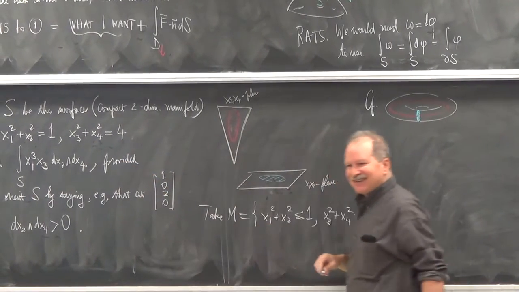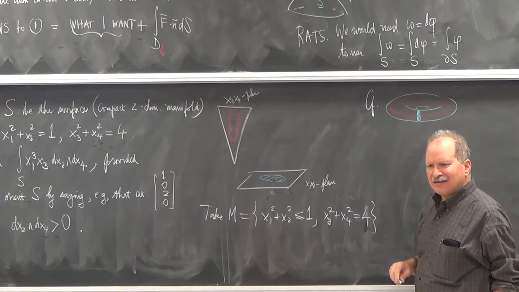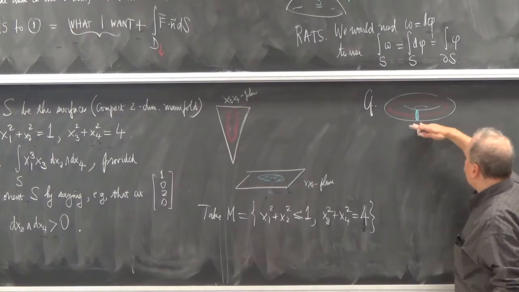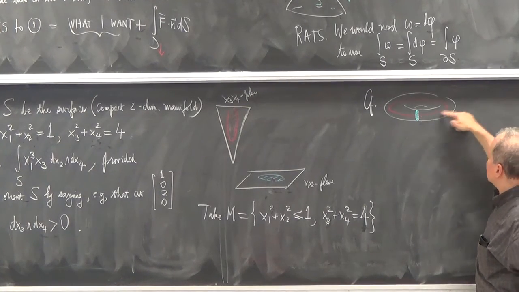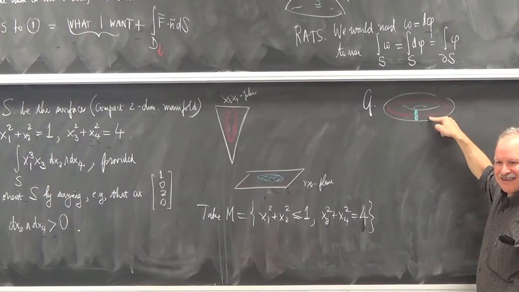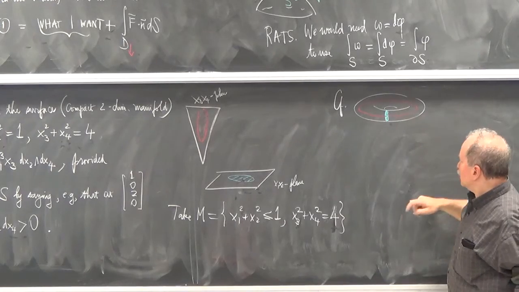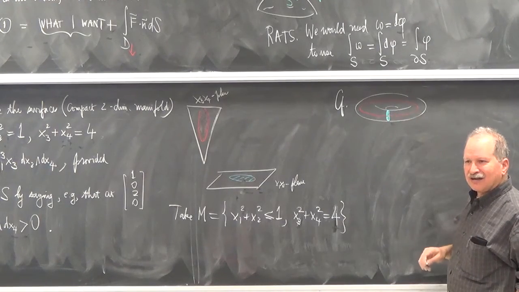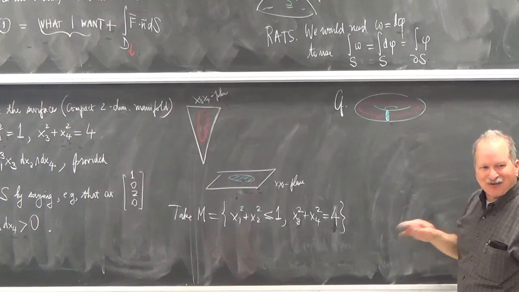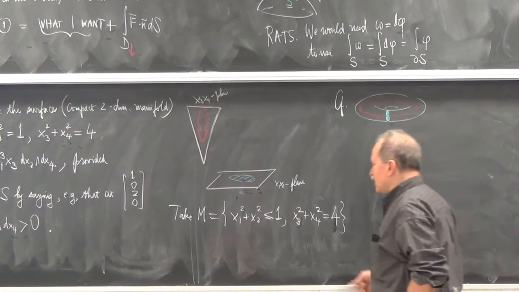Can you do this on a torus? I cannot draw this picture in R4 because this thing doesn't fill in R3, because of the hole inside there. So in R3, there's only one way to fill it in. In R4, there's two ways to fill it in. All right, so take M.